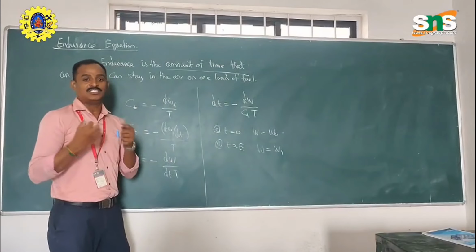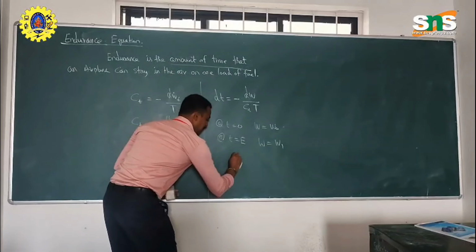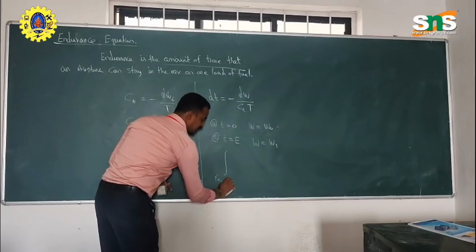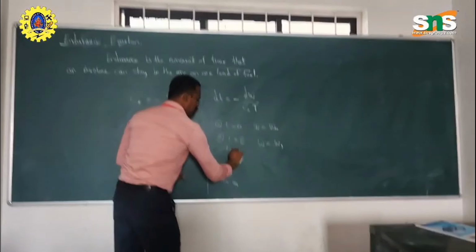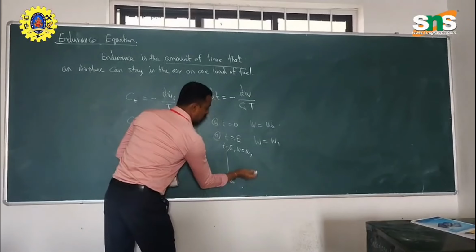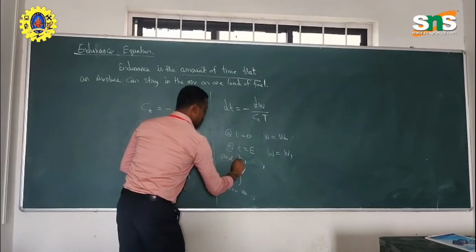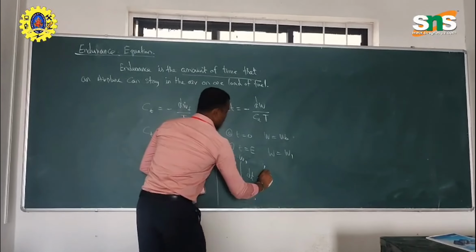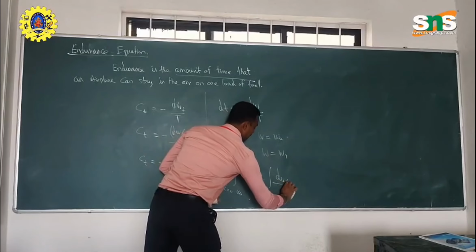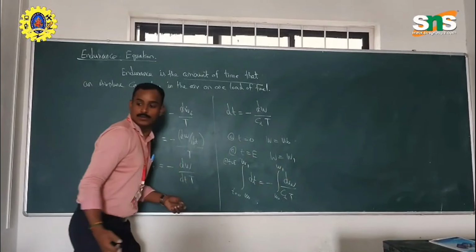So the required fuel is consumed. Now we can apply the condition: at time equal to 0, the weight is W naught, and at the time of endurance, the weight is W1. So we integrate dt from 0 to endurance, which is minus dW by Ct into thrust, with the weight going from W naught to W1.